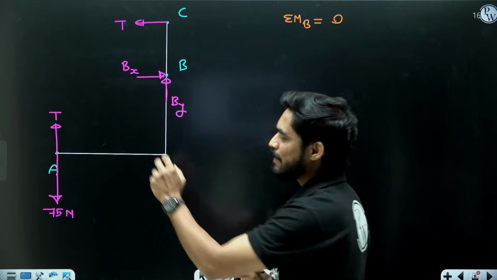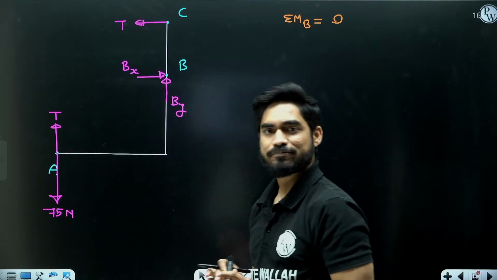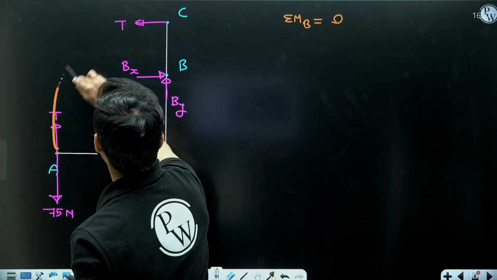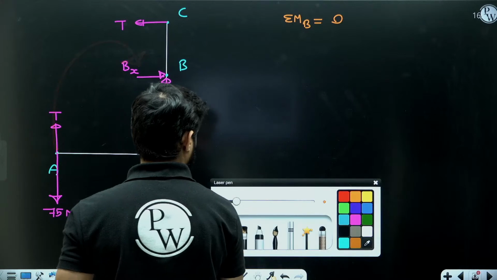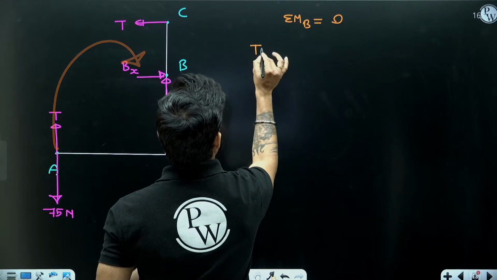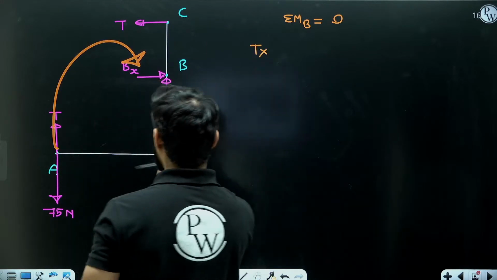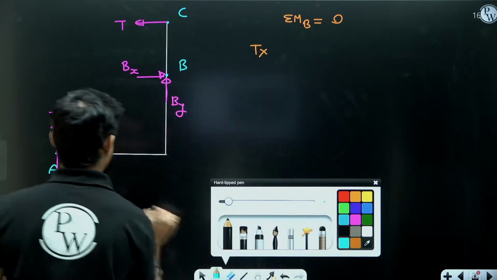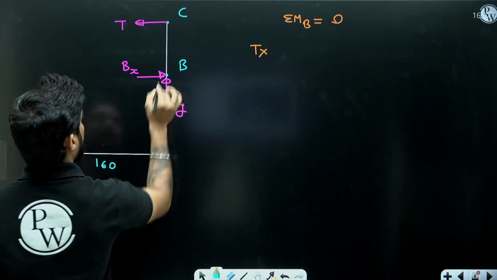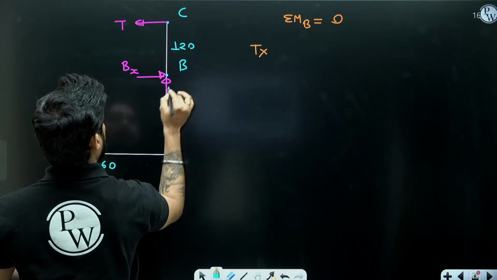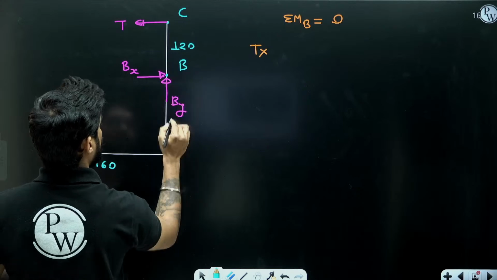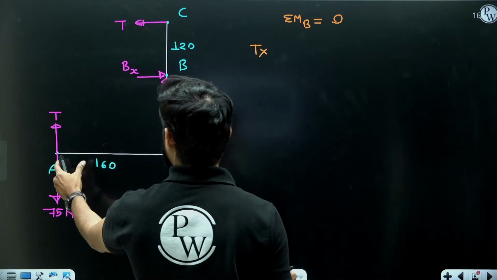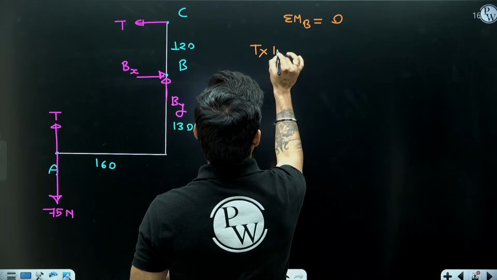So you will get the magnitude of tension T. Now, the moment of this tension is going to be clockwise, so it will be T multiplied by this distance, which is 160 mm. This is 120 and this distance will become 160. So T multiplied by 160.